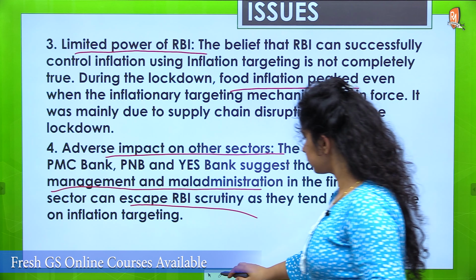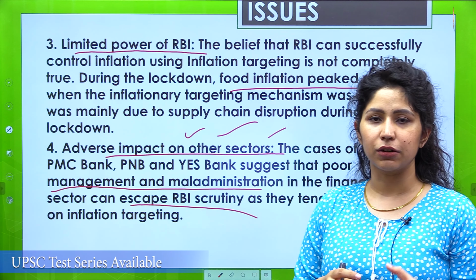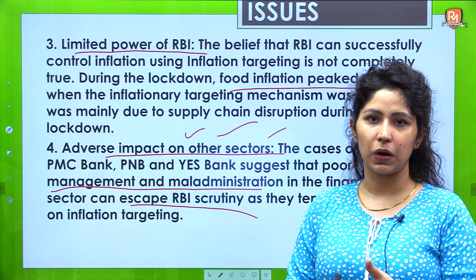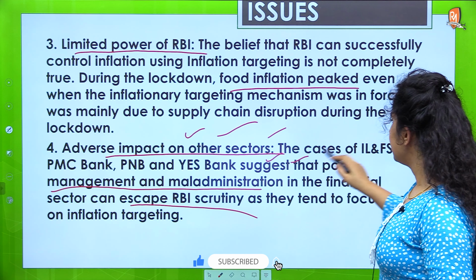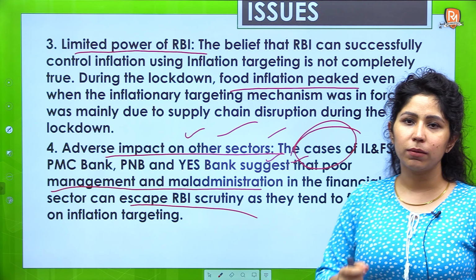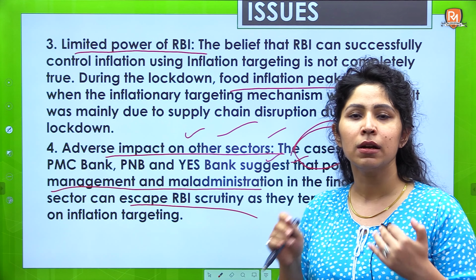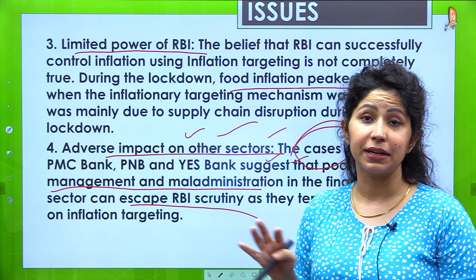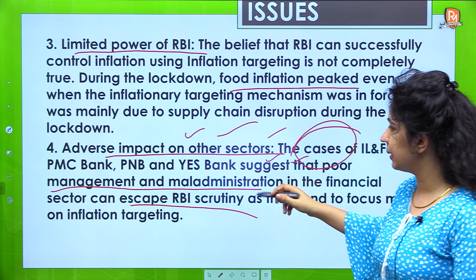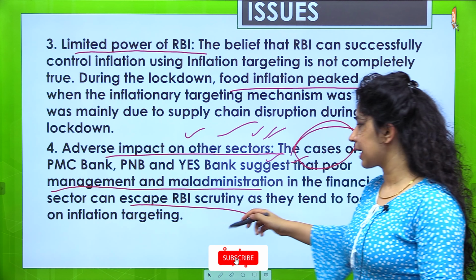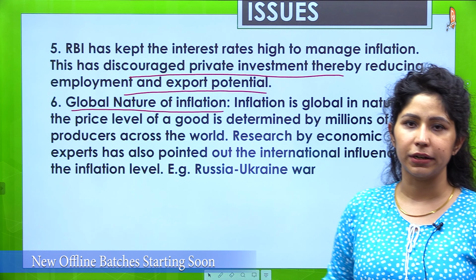The fourth one is adverse impact on other sectors, because MPC or RBI is engaged in controlling inflation and driving growth of the economy. Other sectors, for example, issues which happened with PMC Bank, PNB and Yes Bank, these cases that suggest poor management and maladministration, also affect the economy directly or indirectly. They affect the citizens of this country, and it hurts the economy of a country on a very large scale. So these take a back seat, and these are the adverse impacts that can escape RBI scrutiny, as they tend to focus more on inflation targeting. So these issues have to be brought into the picture.